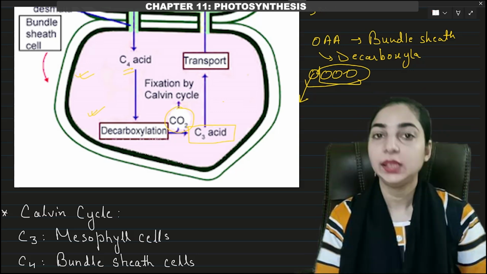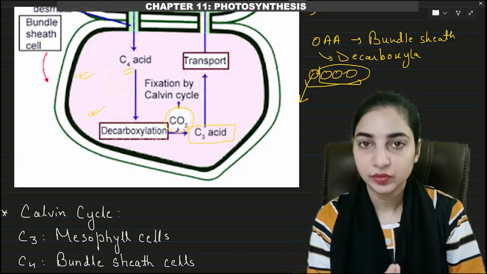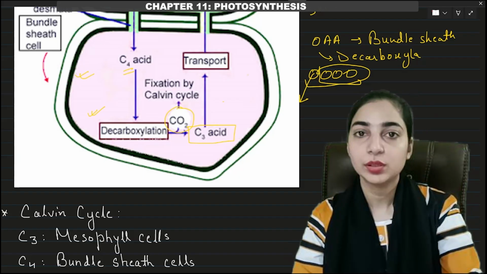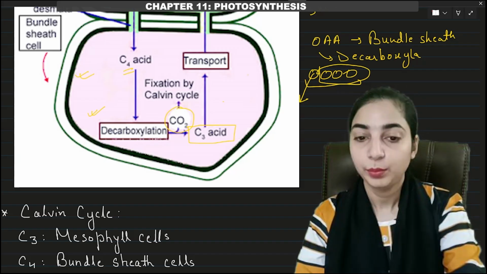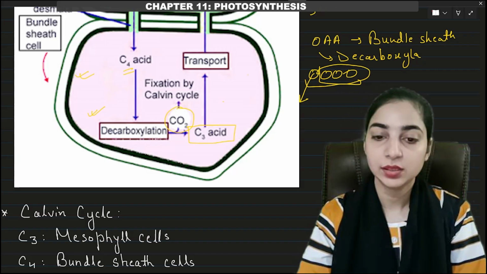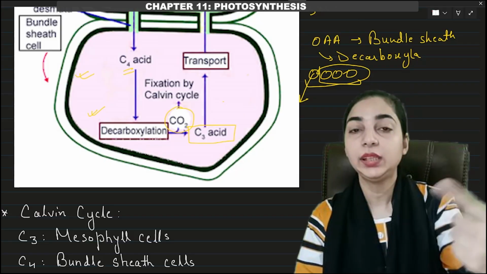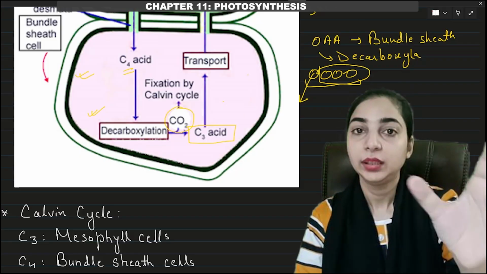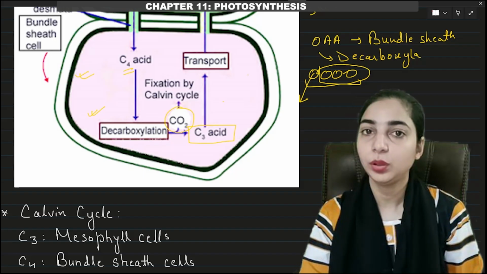So what we have seen is that in the C3 pathway, the carbon dioxide was taken directly from the atmosphere and fixed during the Calvin cycle. But in C4 plants, the carbon dioxide is not taken directly from the atmosphere. Several things happen in the mesophyll cells. Oxaloacetic acid is formed and transported to the bundle sheath cell.